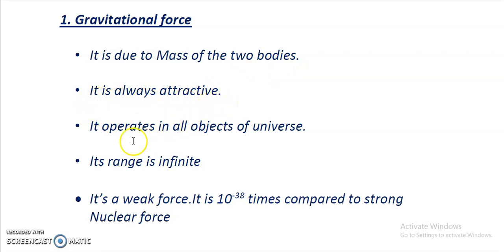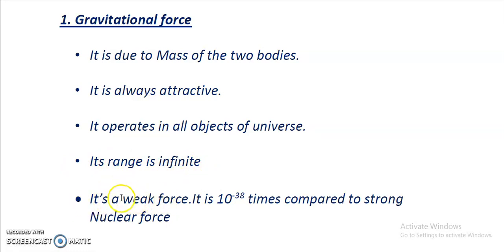Third, it operates on all objects in the universe. I have used this particular word in my definition just now. Next is, its range is infinite. Earth and sun, the distance is too large, but then also this force is acting, so that's why its range is infinite, a very large range force.